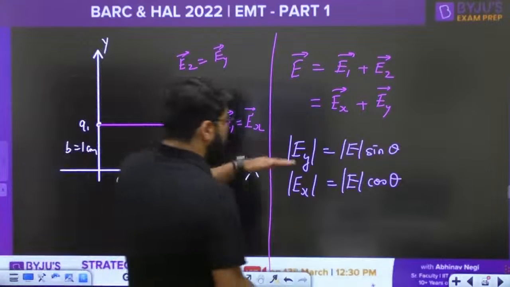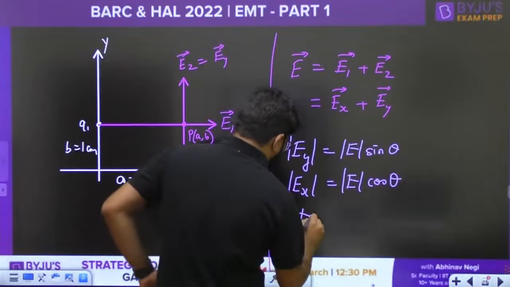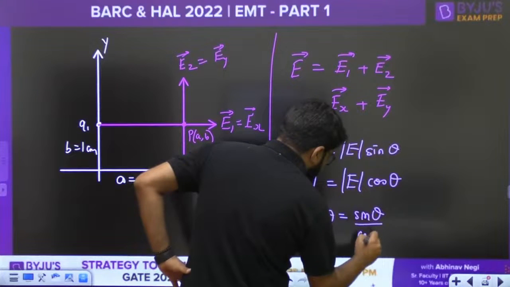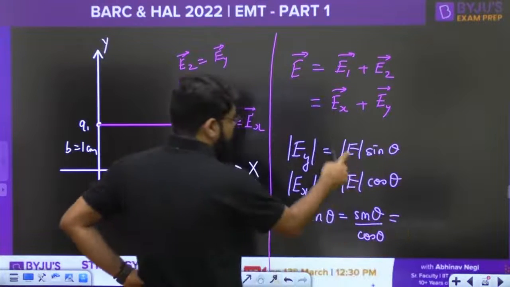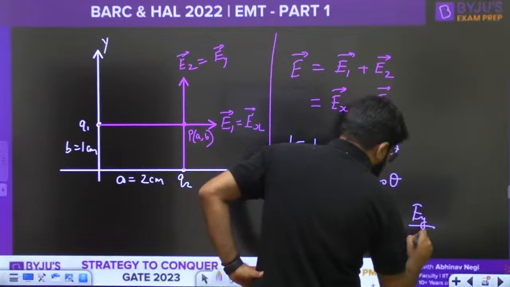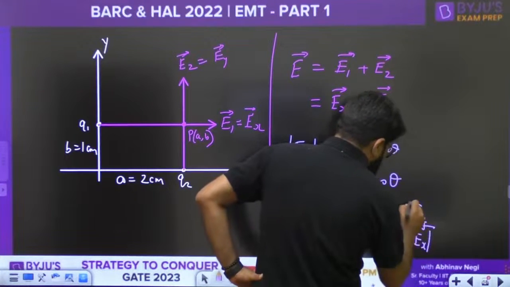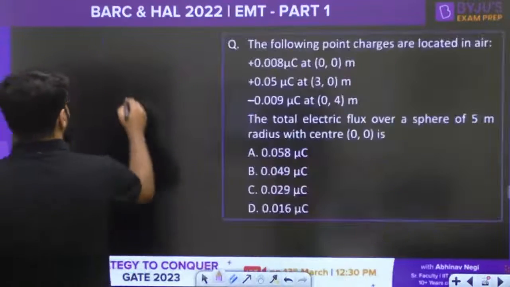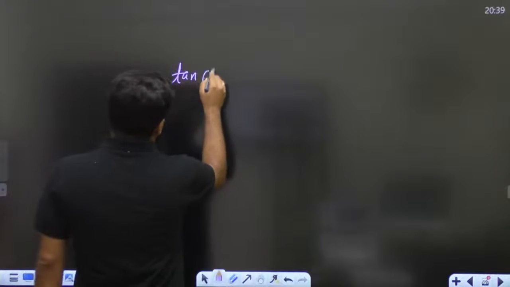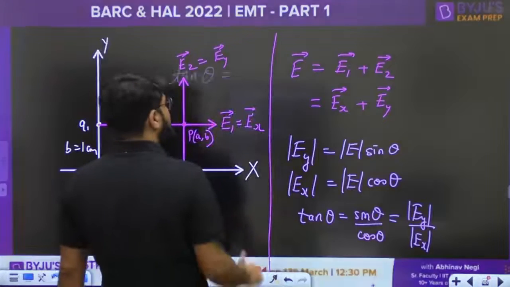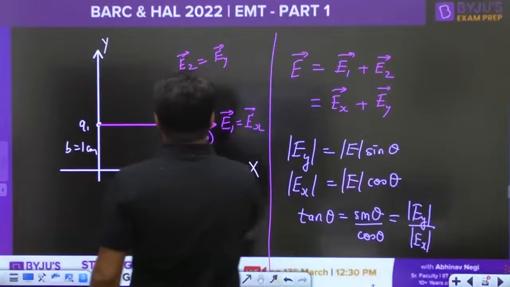So when you divide, you are going to get tan theta, which is sin theta divided by cos theta. Mod E cancels, and that will be obtained as modulus of EY upon modulus of EX. Now, what is the modulus of EY? Let us write down the answer. What should be the value for tan theta? The tan theta is given by modulus of EY. What is the magnitude of EY?